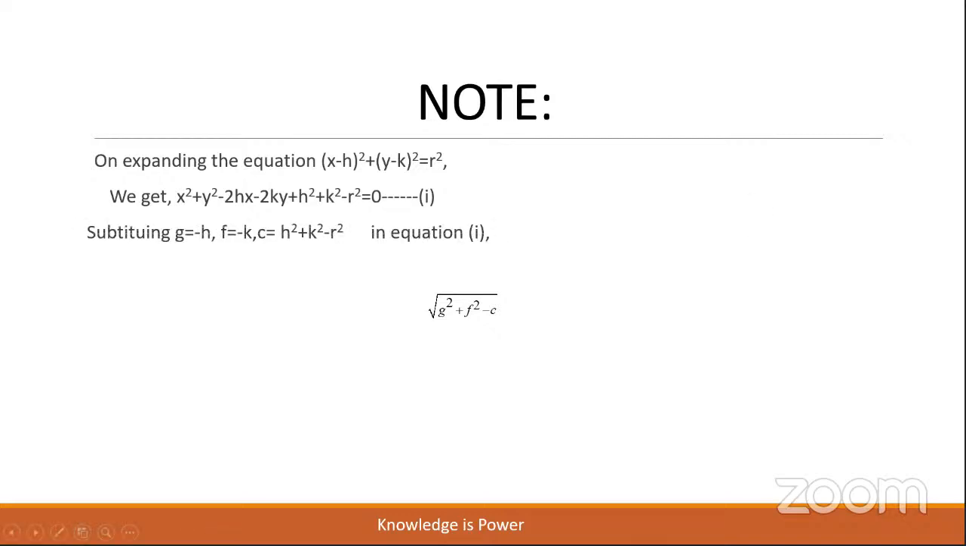Now, let us substitute g is equal to minus h, f is equal to minus k, and c is equal to h square plus k square minus r square in the above equation. What shall we get, children? We get the general equation of the circle as x square plus y square plus 2gx plus 2fy plus c is equal to 0.